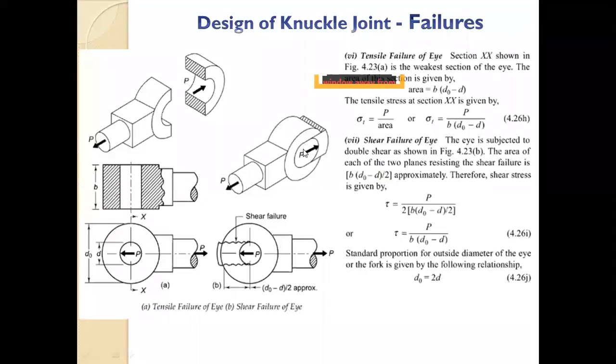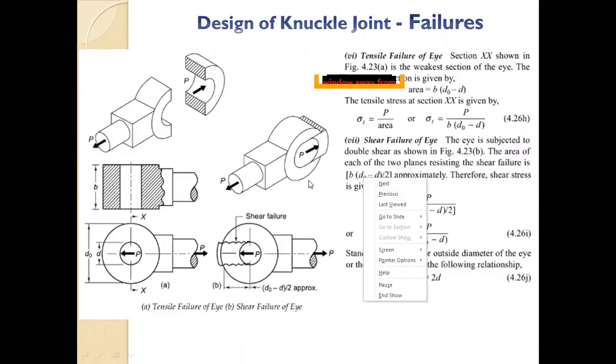Actually, the fork and the eye will have the same kind of failure. If you see the second diagram on the slide right now, this is a shear failure. Whatever is in front of the pin will come out if it is made of a soft material. So the shear will be double shear, top and bottom. It will be the same failure for shear in your fork as well as the eye. Both of them will have the same shear failure and the same tensile failure.